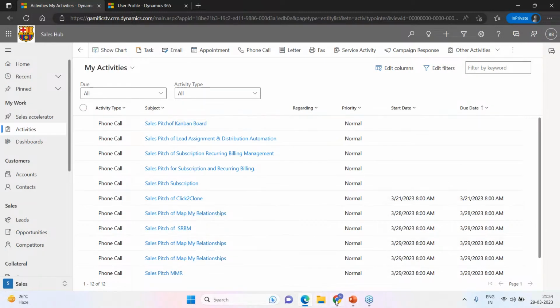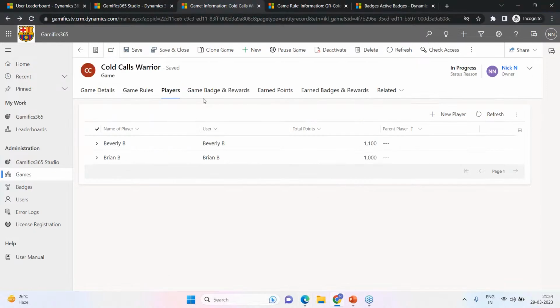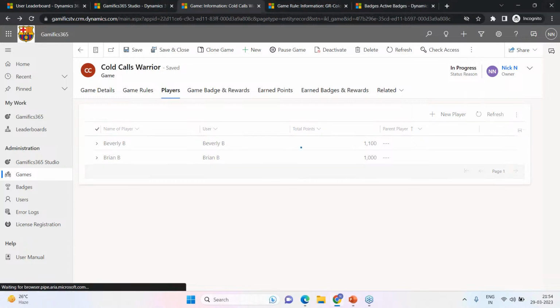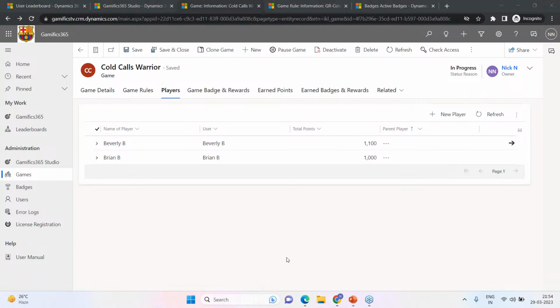So let me go back to my CRM where I've got the Gamifics. Let's give the solution a couple of moments. After a couple of moments, what I'm expecting is that once I hit refresh, this number should change. Okay, let's wait for a couple of moments.